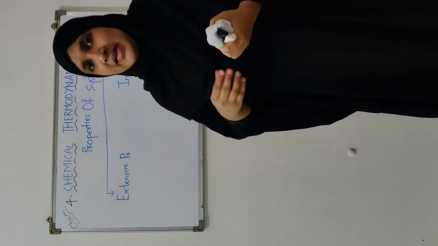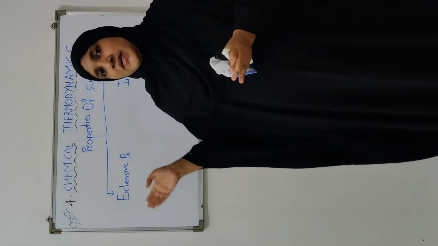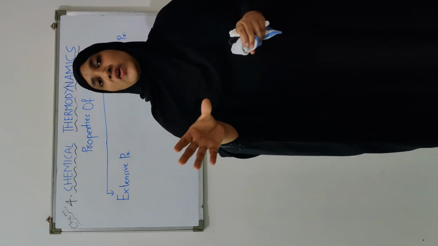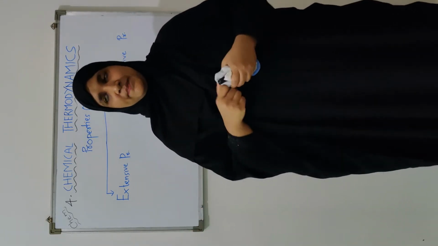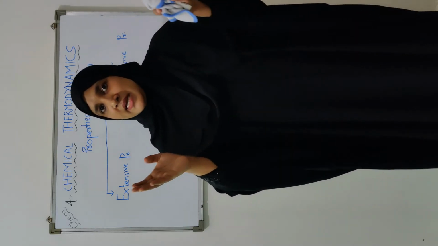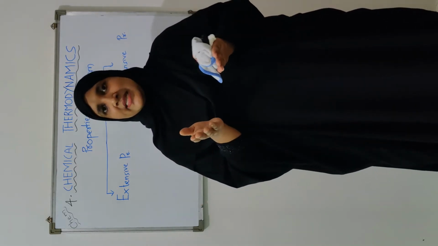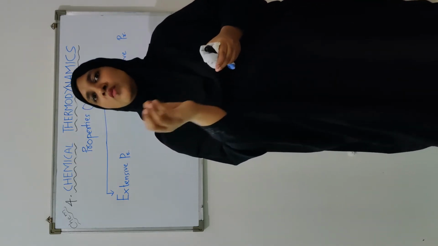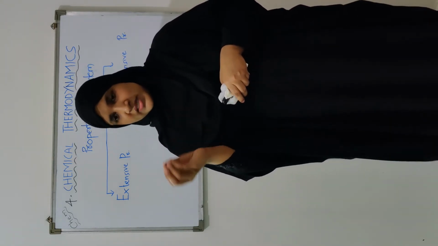Okay, so let's try to understand it in a better way. What are extensive properties? Such properties whose value depends on the amount of matter that is present in the system are called extensive properties. For example, mass. If the amount of matter in the system is large, the mass would be greater, and if it is lesser, the mass will be lesser. In the same way, volume. If the amount is more, volume will be more. If amount is less, volume will be less. Okay, so these are the two examples.